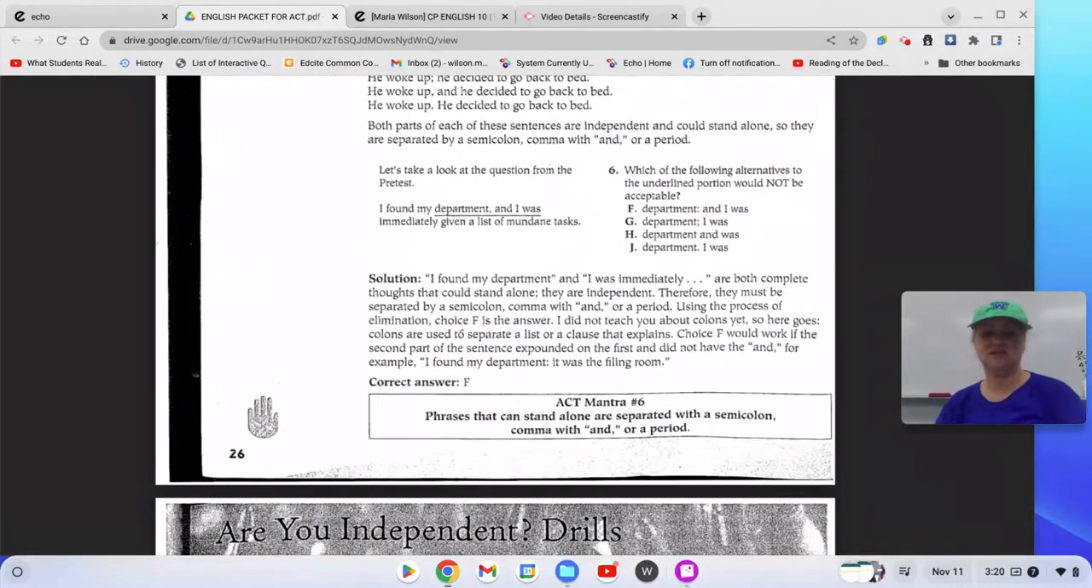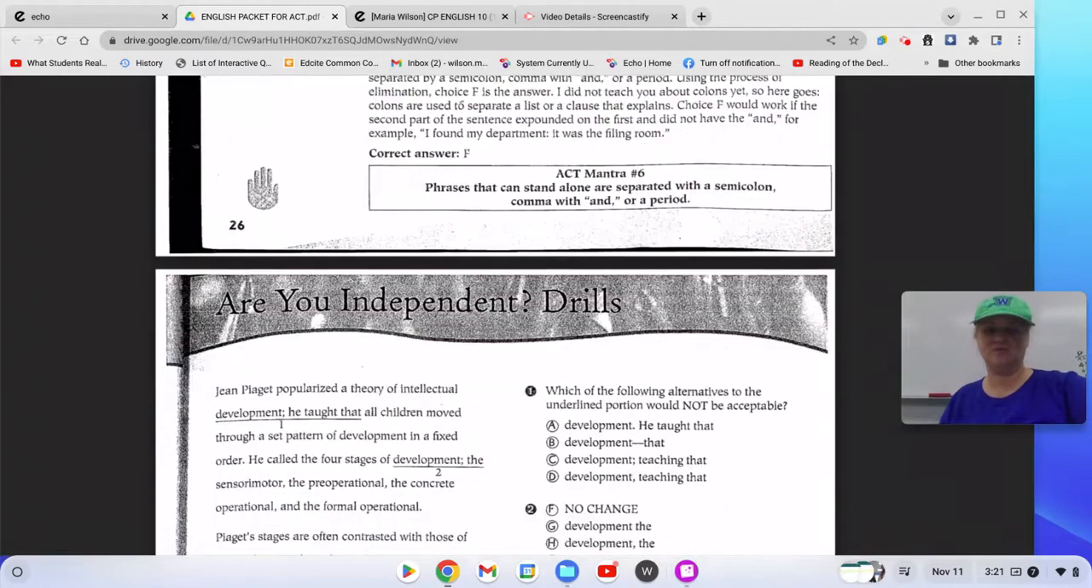So here it says phrases that can stand alone are separated with a semicolon, a comma and, or a period. A semicolon, a comma and, or a period. That means that there would be two sentences: a sentence, a semicolon and a sentence, a comma and a sentence, or a sentence, a period, and a sentence. That's how you separate main clauses.